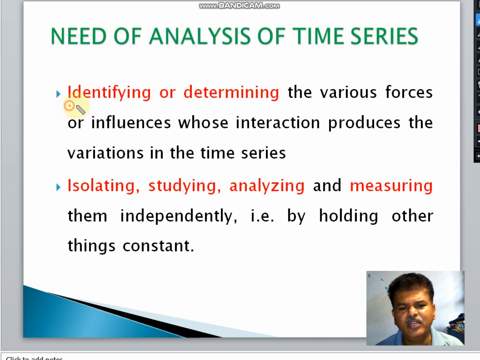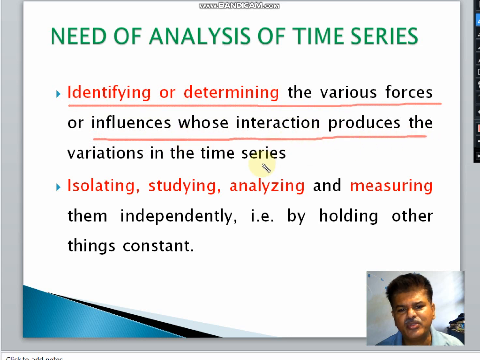We need to identify or determine the various forces or influences whose interaction produces the variation in the time series. Why does the time series data vary? There are underlying forces which are influencing the time series. First we need to identify or determine those forces.